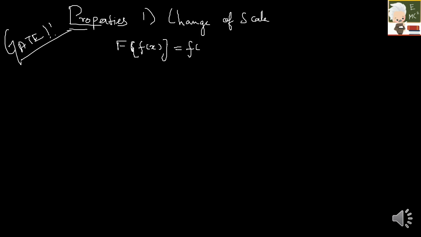The first property is the change of scale property. Over here, if the Fourier transform of f of x is f of s, then the Fourier transform of f of ax, multiplied by some constant, is nothing but 1 by a into f of s by a. 1 by a into f of s by a.